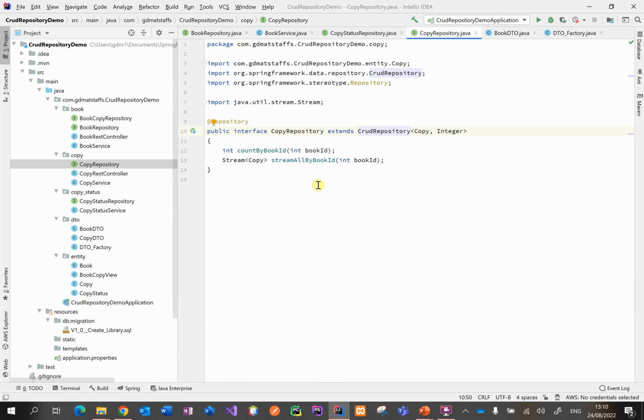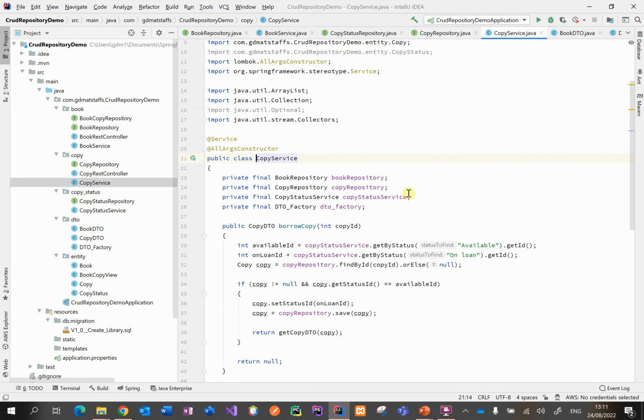Let's take a look at the copy repository for a moment. As well as extending the CRUD repository, this time for copy entities whose primary key is of type integer, we're adding two methods of our own. countByBookId, so this will return an integer that is going to count all the copies that have this book ID. And in the second one, we're going to create a stream of copy objects that have this book ID.